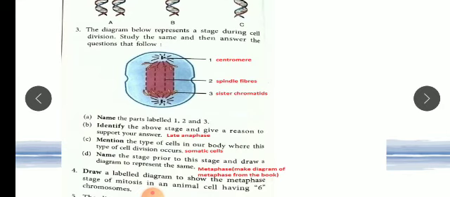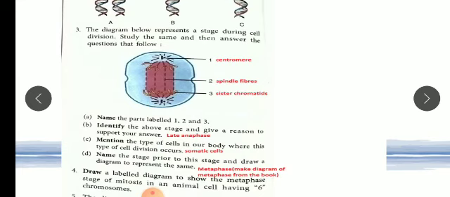Okay, now mention the type of cell in our body where this cell division takes place. So it is somatic cells. Okay, our muscle cells, our bone cells, our nerve cells, this type. Now name the stage prior. Prior means before. Okay, so name the stage prior to this stage and draw a diagram.